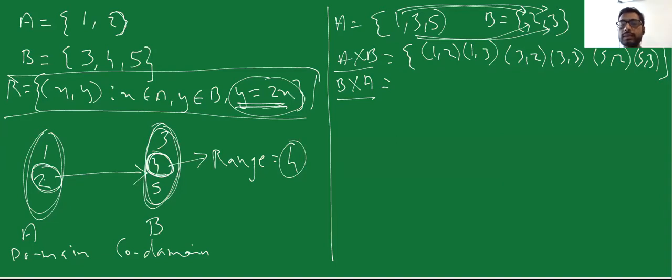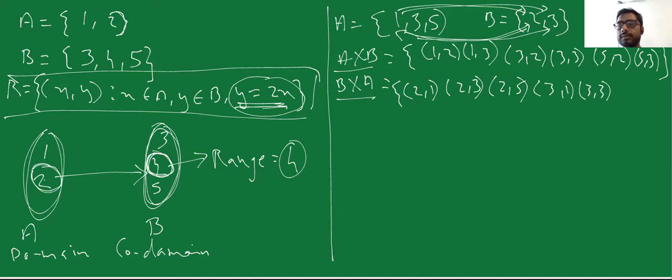What is B cross A? B cross A is the converse. So 2 would be related to 1. So 2 and 1, 2 and 3, 2 and 5. Then I have 3 and 1, 3 and 3, 3 and 5.